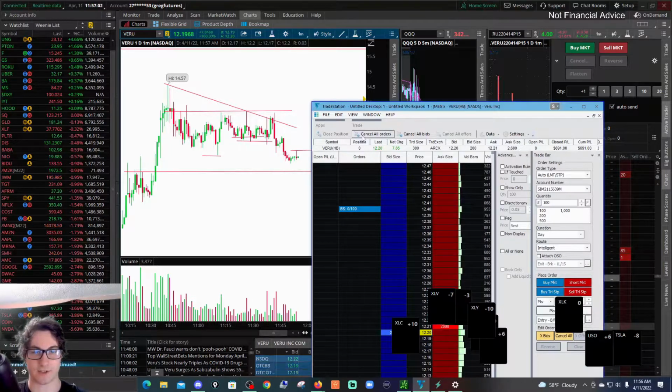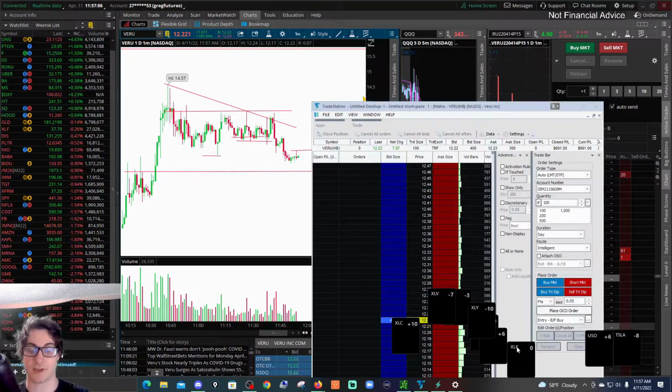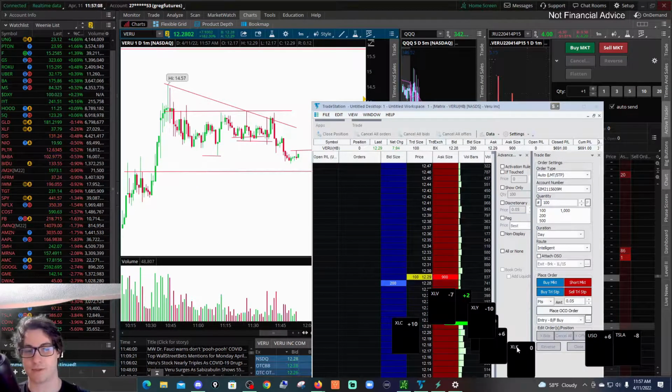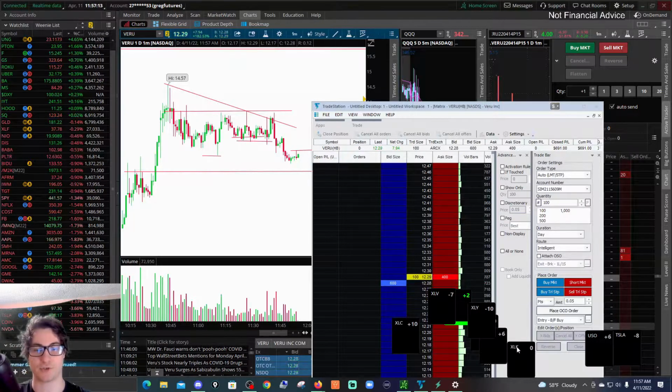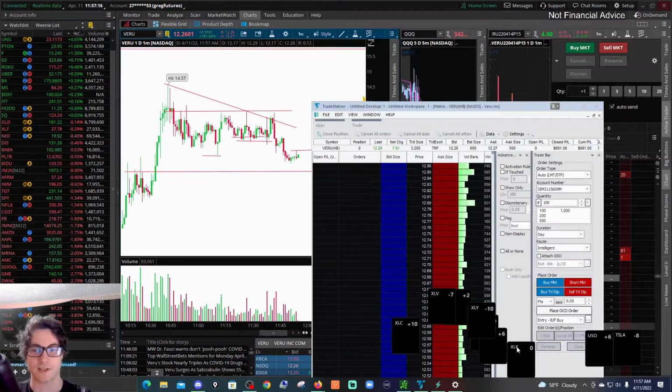You can always cancel all those orders. You can do the buy stops, the sell stops. And there's certainly a lot of things that I can play around with when using the active trader tab, the matrix on TradeStation. And I'll update you as I learn more and more.